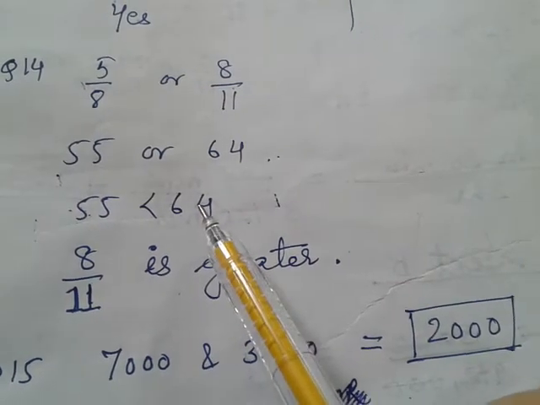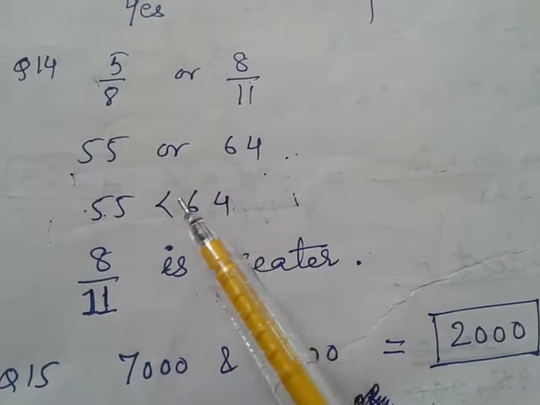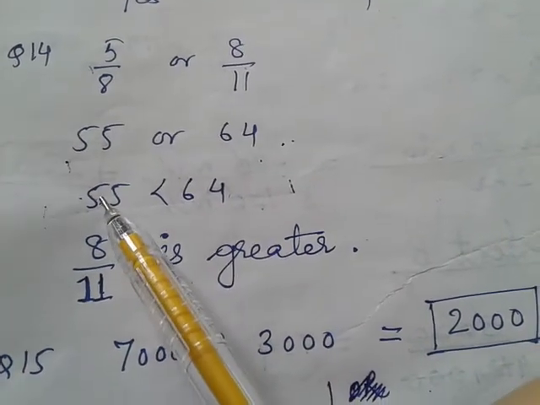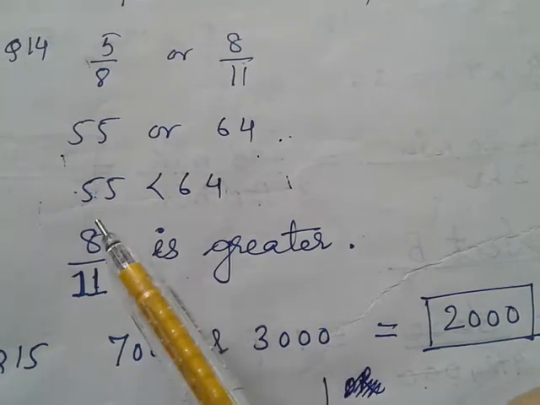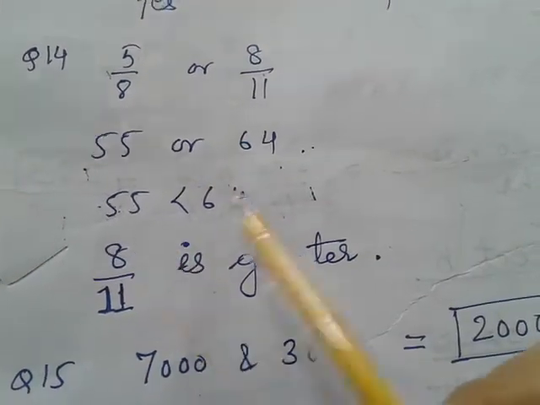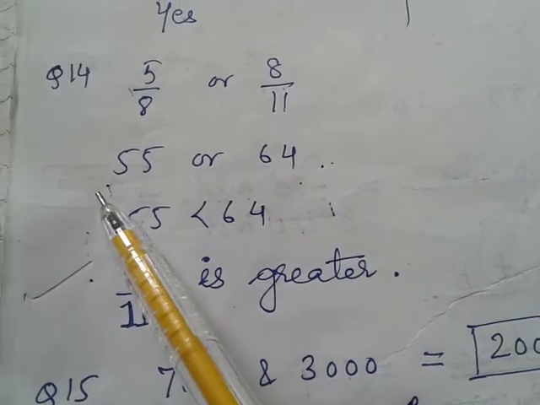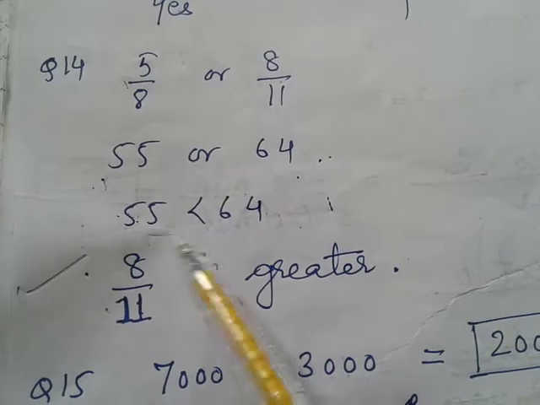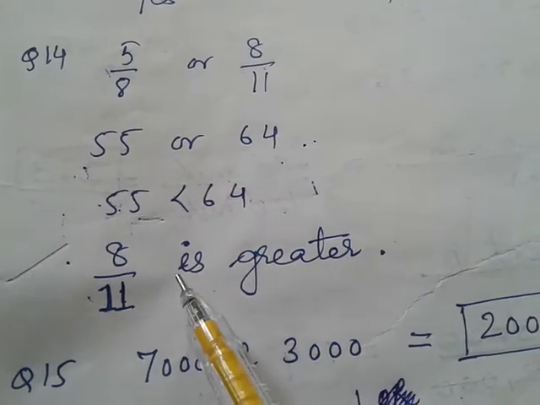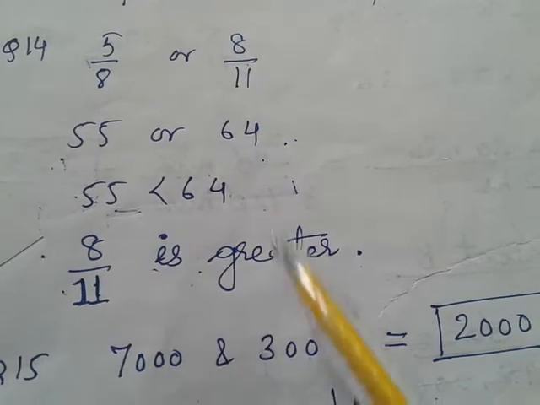Your steps are absolutely correct, but since 64 is greater than 55, you should understand that 8 by 11 is greater, and you have to write this. Since this, so this. So this is the second last step, and this is the final step, because this answer is needed as this is the question: which is greater.